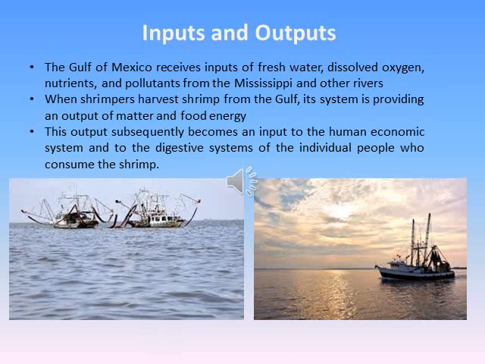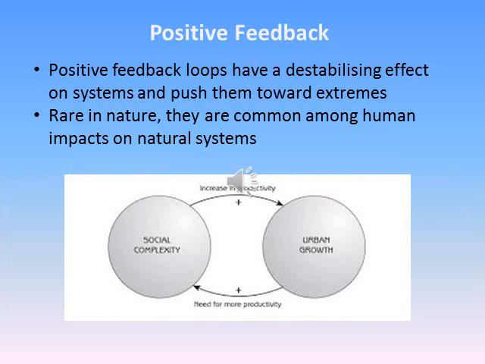Systems receive inputs of energy, matter, and other information, and process the inputs and produce outputs. The Gulf of Mexico receives inputs of fresh water, dissolved oxygen, nutrients, and pollutants from the Mississippi and other rivers. When shrimpers harvest shrimp from the Gulf, its system is providing an output of matter and food energy. Positive feedback does not only happen in plant and animal populations, it is also common in human social systems. Mutual stimulation of friendly or antagonistic relations between individuals or groups is an example of positive feedback. Positive feedback loops have a destabilizing effect on systems and push them towards extremes.